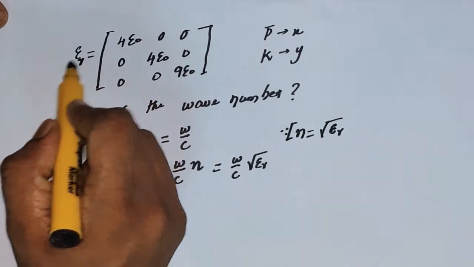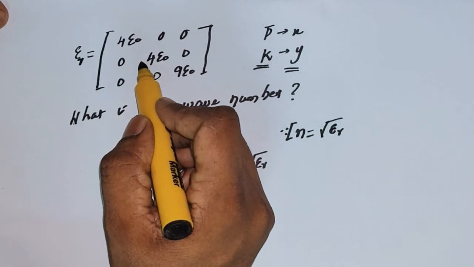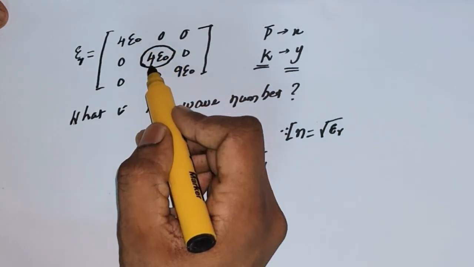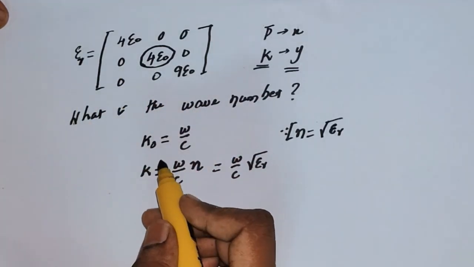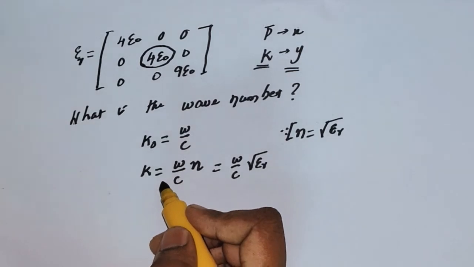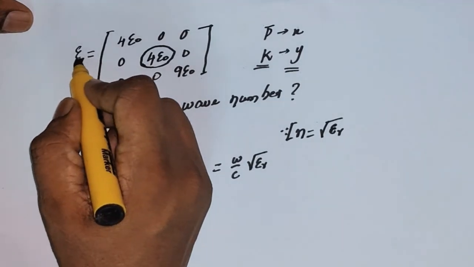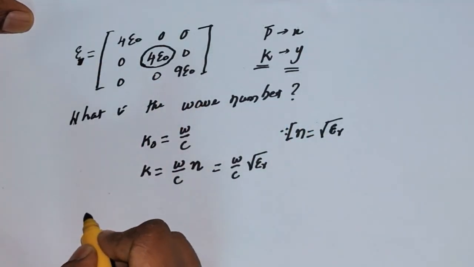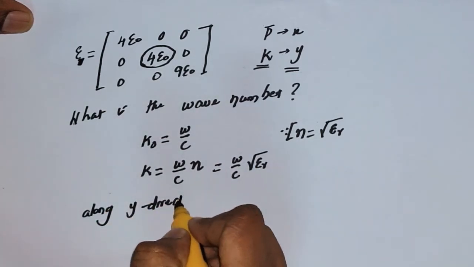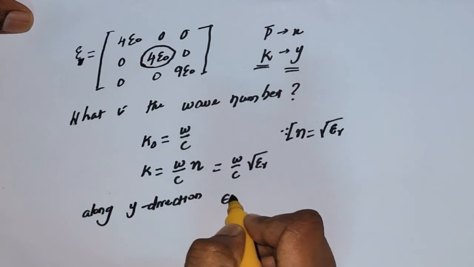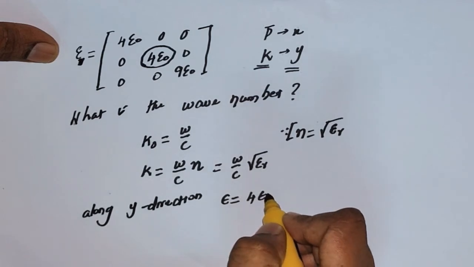From this permittivity tensor, the propagation vector is along the y direction, so the permittivity along the y direction, in the propagation direction, should be equal to 4 times epsilon naught.